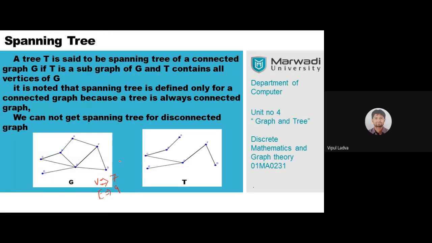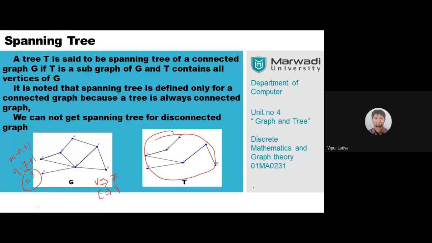Now, without constructing a spanning tree, if you wish to identify how many edges will be there in the spanning tree, then surely you will take help from the circuit rank of that particular graph. Before constructing T, we may identify how many edges will be there. To identify the circuit rank, you need this formula: m minus n plus 1. Here m is the number of edges, that is 9, and n is the number of vertices, that is 7. So 9 minus 7 is 2, plus 1, that is 3.